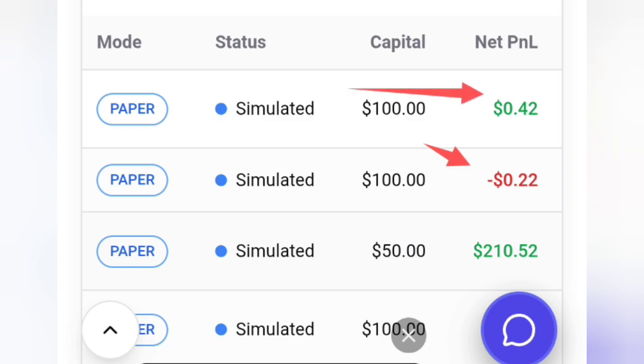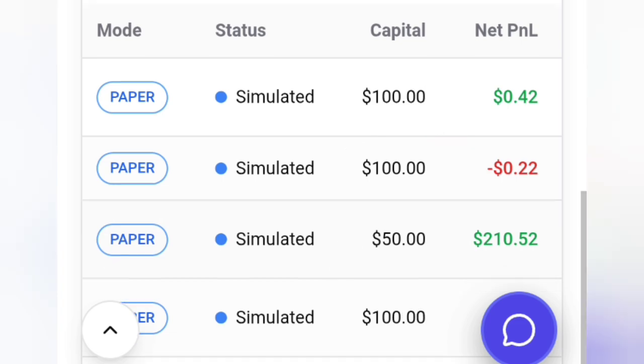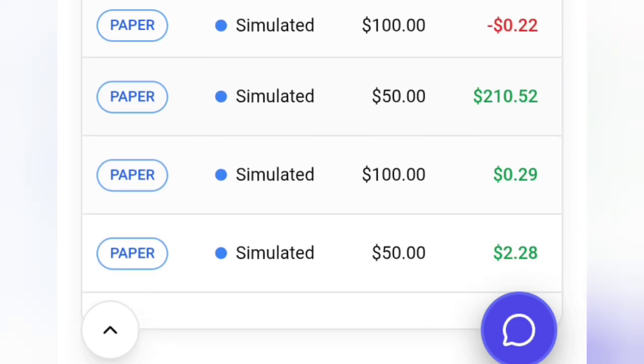Okay, now you can see this particular one right here. The net profit was 0.42 for 100 USDT, which is poor. This one is very profitable. You can see right here, this is 50 USDT. So the net profit was 210.52 USDT, which is very huge. Now you can see the different amount of profit it makes with 100 USDT. This one is 50, it made 2.28 USDT.